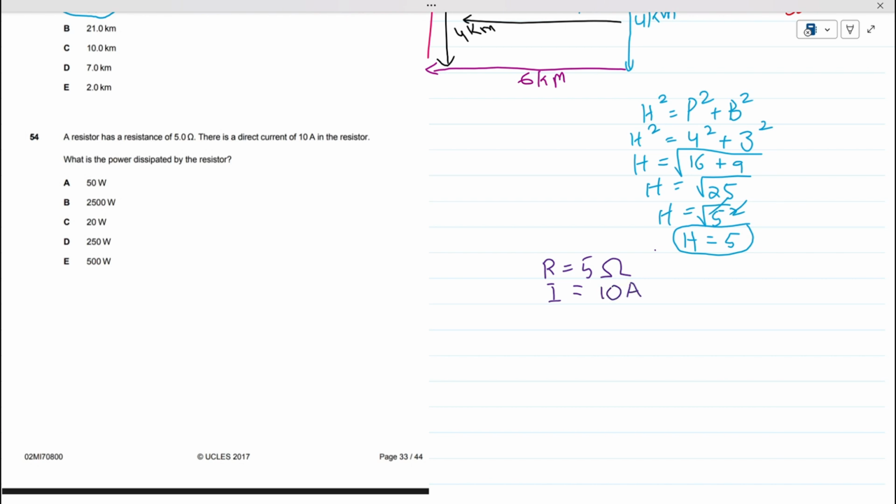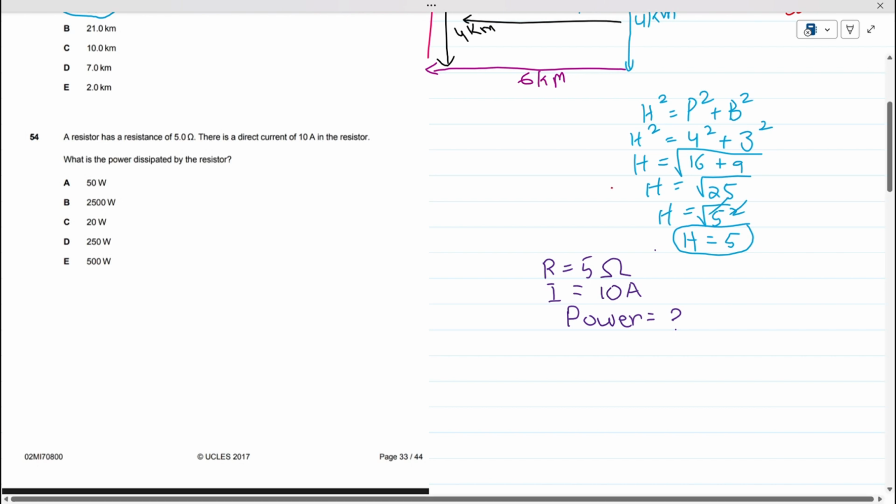What they are asking us to find is power dissipated, which means they are asking us to find the power. Power is missing here, power is required here. For finding the power, we have three formulas, but the formula we'll be applying here is the one which has resistance in addition to current. So the power equals I square R.